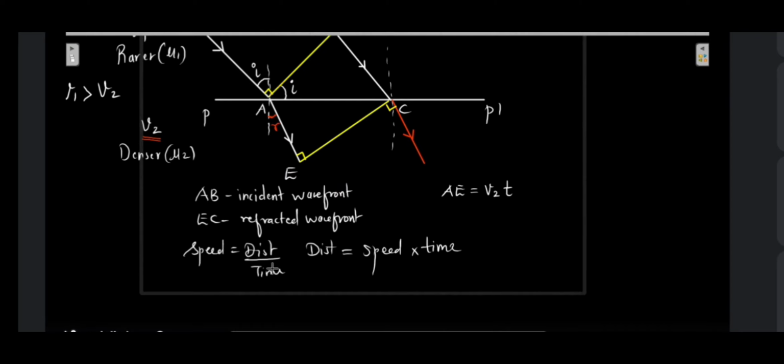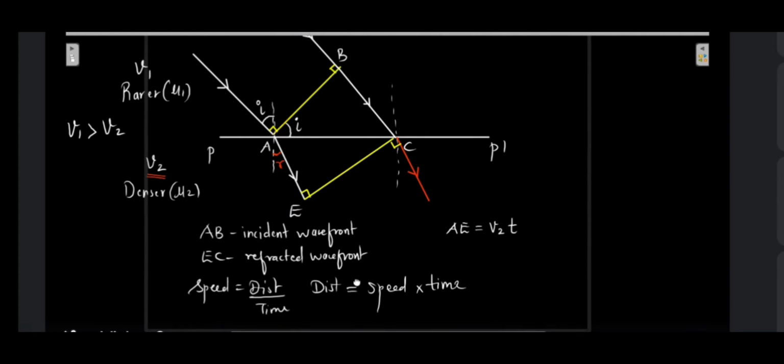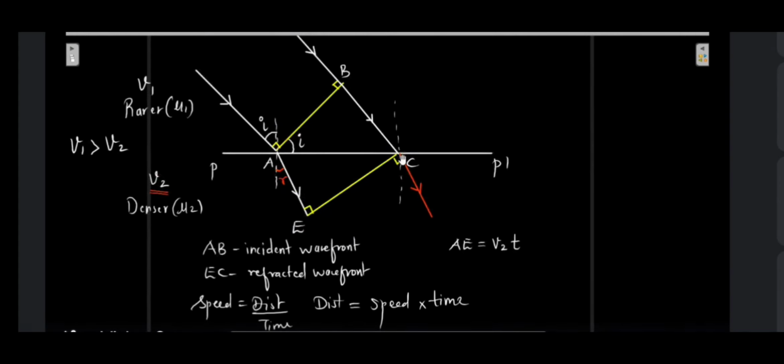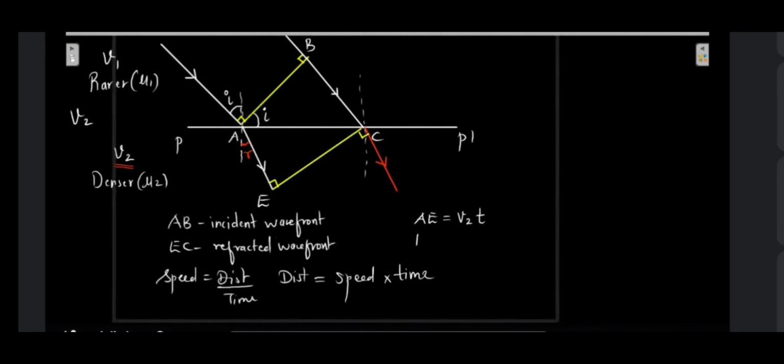Okay, and the distance traveled by BC in the first medium in the same time T. In the same time T, A is reaching E and B is reaching C. So the distance traveled by BC will be equal to what? The speed with which BC is traveling, that is in the first medium it is V1, multiplied by the time in which it is reaching, that is same, which is T. So AE will be equal to V2T and BC will be equal to V1T.